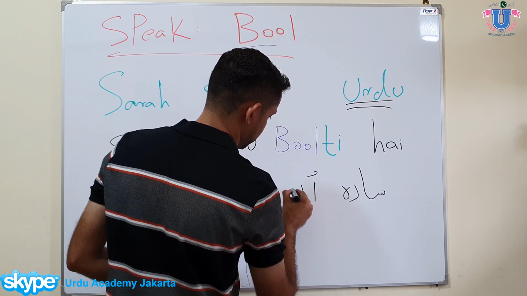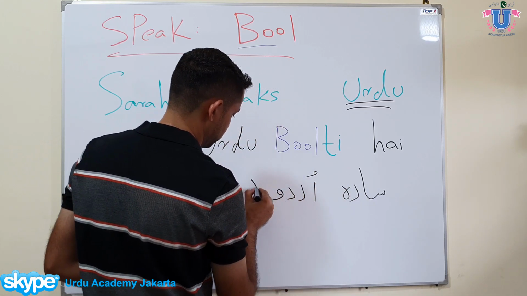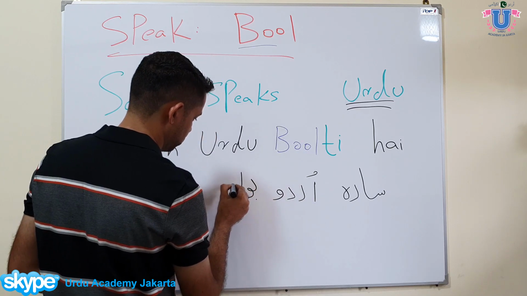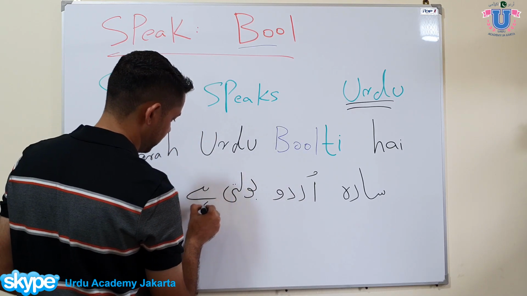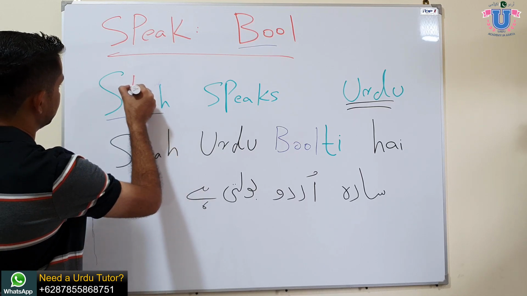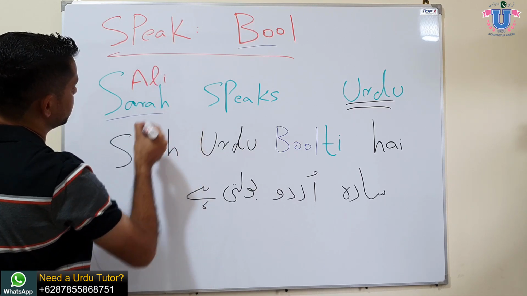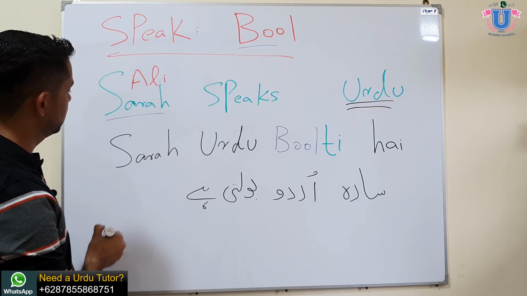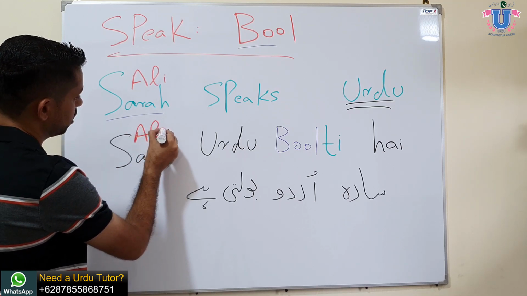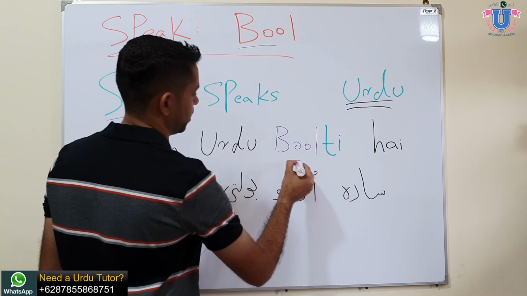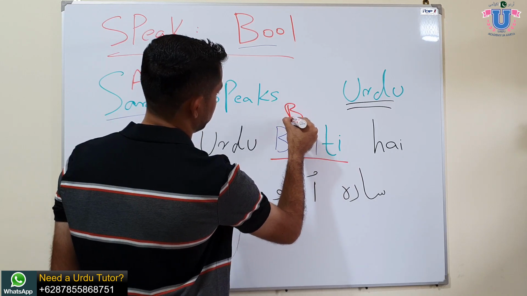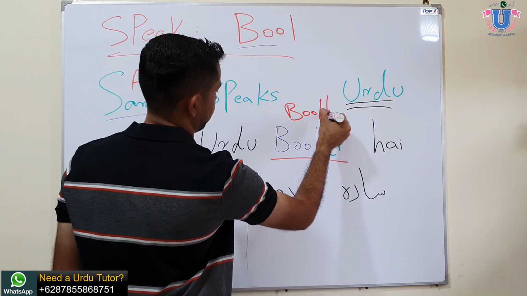Sarah Urdu bolti hai. Let's replace Sarah with Ali. So if you wanna say Ali speaks Urdu, then how do you say? Ali Urdu bolta hai. Instead of bolti, we will use bolta because Ali is a boy.